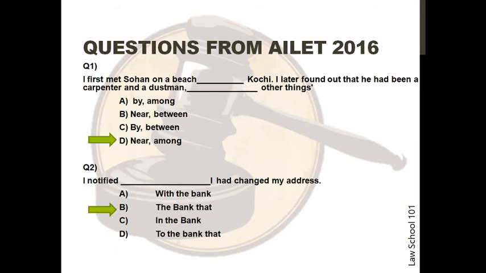Next are questions from IELTS 2016. Question 1. I first met Sohan on a beach dash Kochi. I later found out that he had been a carpenter and a dustman dash amongst other things. The answer in this is D, "near" and "among."